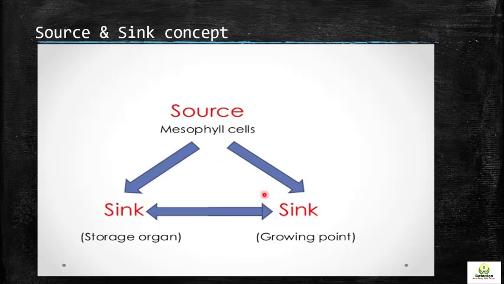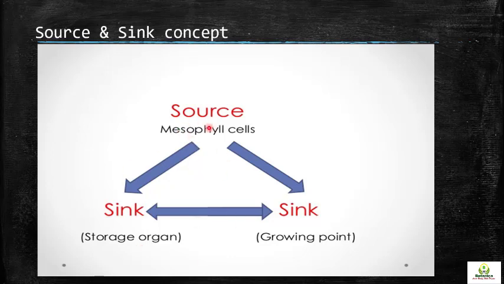And sinks are of two kinds. Sinks are not only the growing points where growth is occurring, for example the apical meristem at the tip of the root and shoot. At these locations food is required. Some of the food is also stored in storage organs, to be used when photosynthesis is not taking place, or when light is not available.